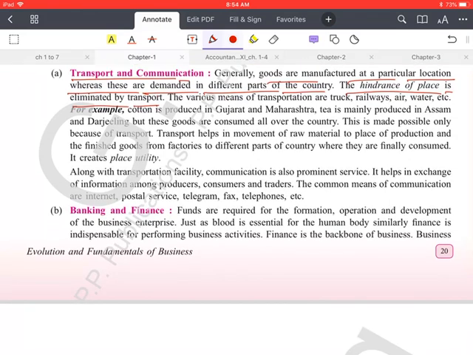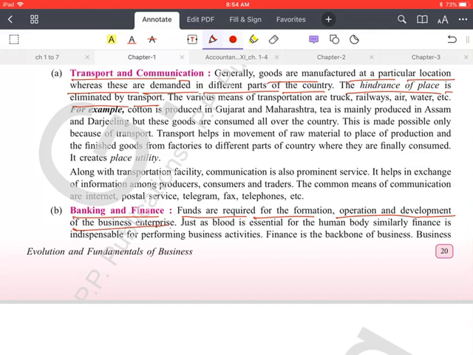Next is banking and finance. Funds are required for formation, operation and development of a business enterprise. You all know that without finance, without capital, without investment, no business can run. Sometimes an entrepreneur wants to start a business but he is lacking some money. From where will he get that? Obviously from the banks or the financial institutions who provide loans to the business. So the banking system has removed this problem, the problem of funding.